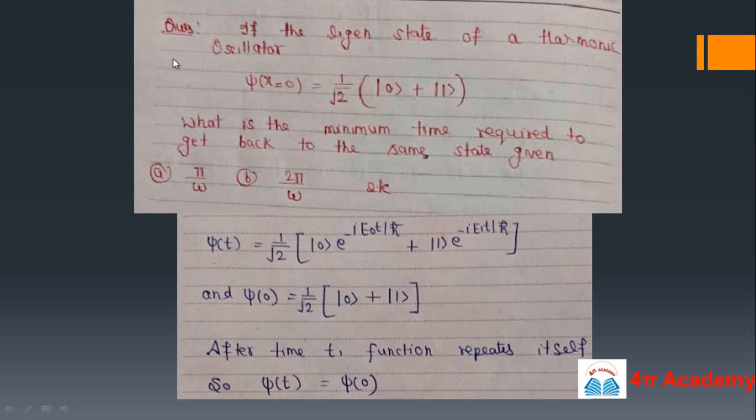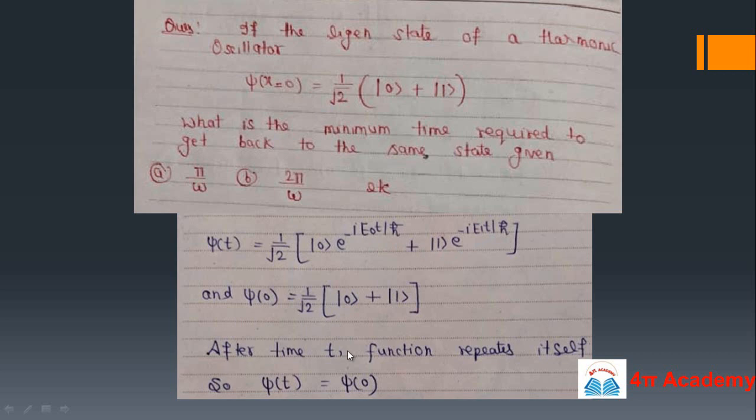So suppose after time t your wave function is this. You know how to find out the wave function at time t. It will be 1 upon under root 2 [state 0 e to the power minus i E0 t upon h cut, because it's the 0 state so energy will be E0, plus state 1 e to the power minus i E1 t upon h cut], and this is psi 0.